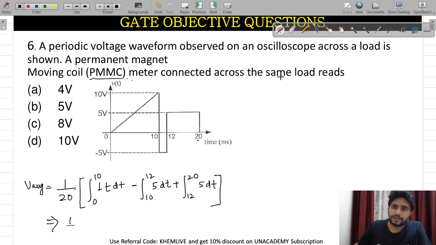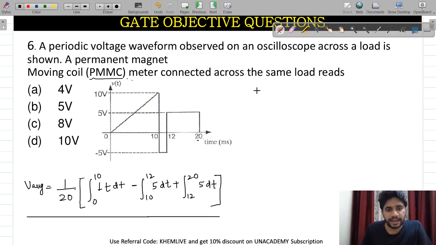So I'll write this out in the above portion. This is the important thing. You should remember it, because most students have problems in calculating the average value. So do not move away from the concepts. Just keep your basics clear, then everything will be so easy.